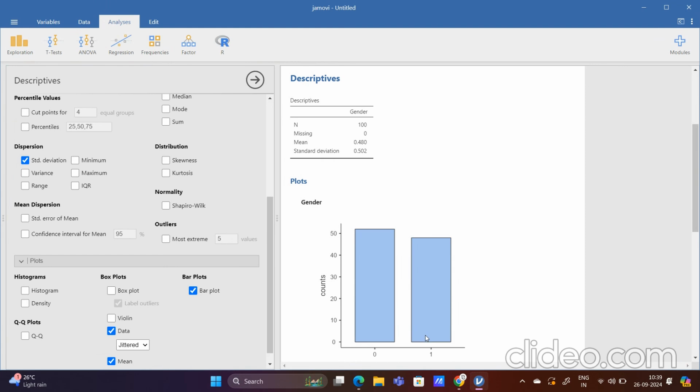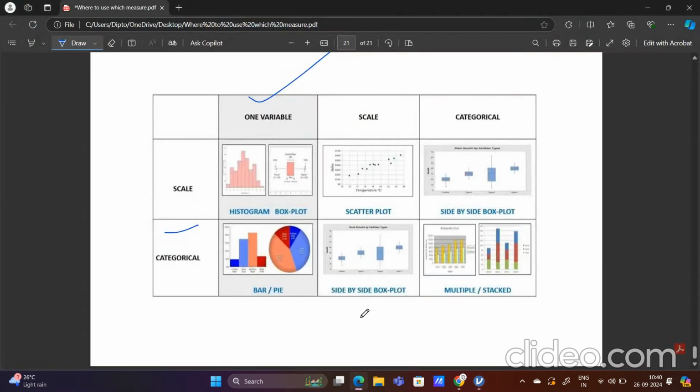As you can see, this is the count of gender, 0 denoting female, 1 denoting male. There are around 55 people who are female in the data set, and around 45 people who are male. So this is the concept of using the bar chart with categorical data.